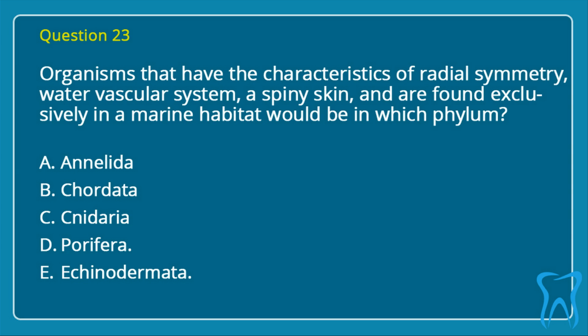Question 23. Organisms that have the characteristics of radial symmetry, water vascular system, a spiny skin, and are found exclusively in a marine habitat would be in which phylum? A. Annelida. B. Chordata. C. Cnidaria. D. Porifera. E. Echinodermata. Correct answer is E. Echinodermata.